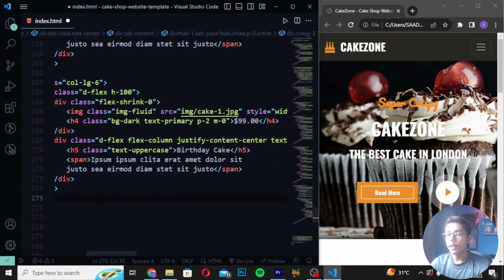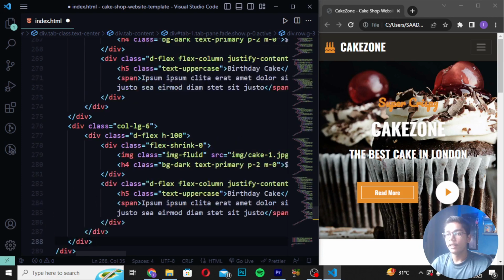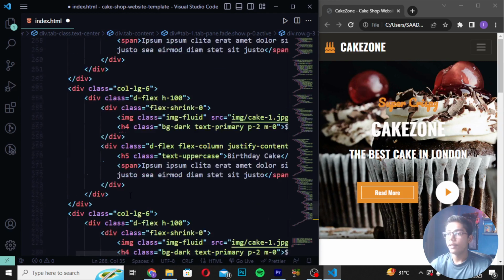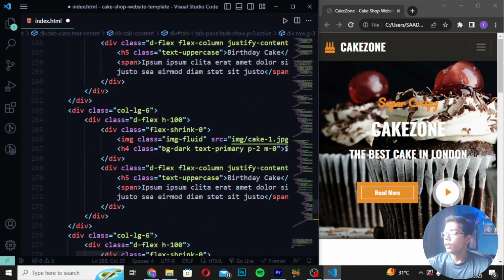Then I will be moving down after the 3 divs and pasting it again like this, and you can see again we have not done any change here. And after doing all that, you can see we have changed nothing in all of the text. So here we have pasted 3 times.